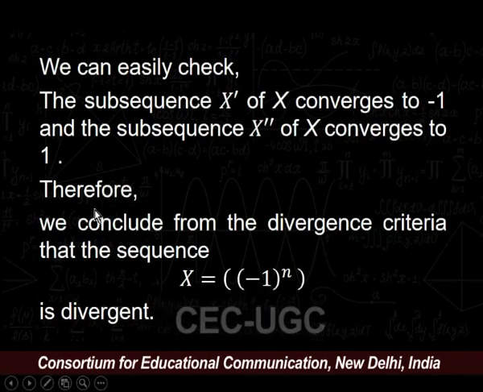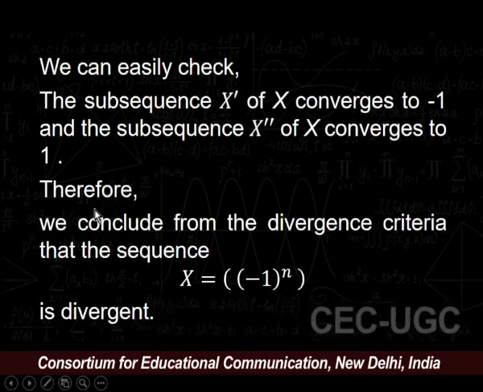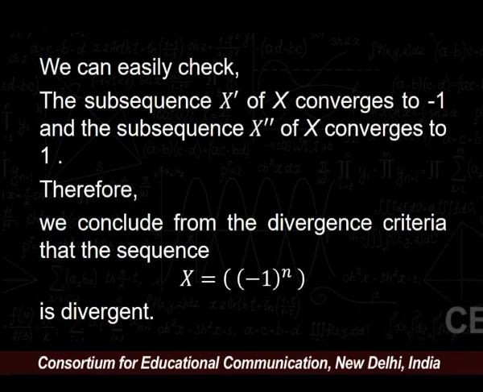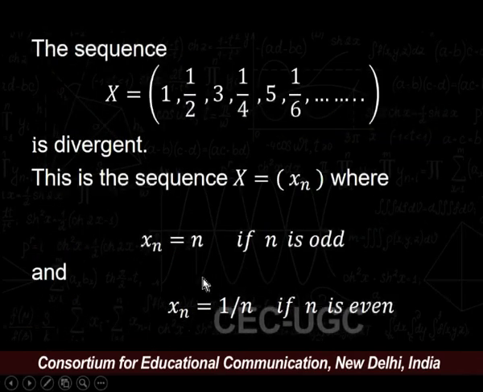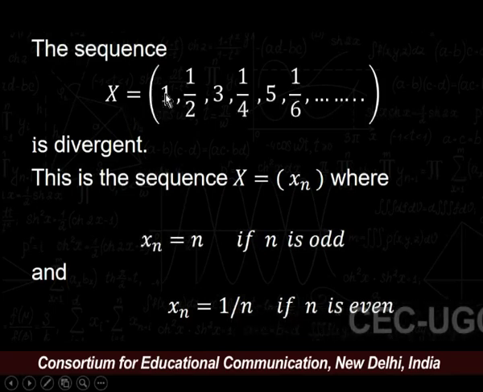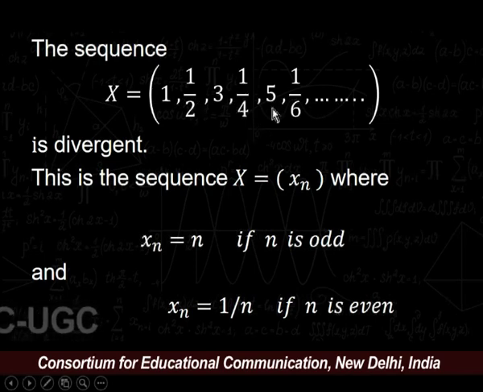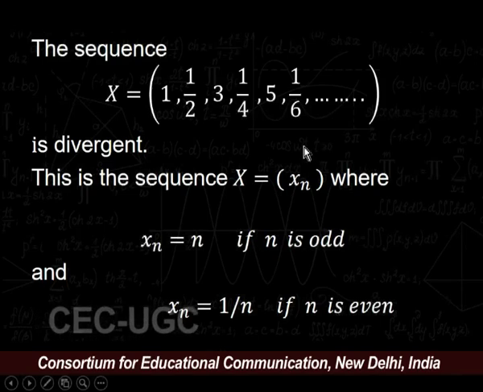Therefore, we conclude from the divergence criteria that the sequence X = ((−1)^n) is divergent. Our another example is X = (1, 1/2, 3, 1/4, 5, 1/6, and so on), which is divergent.